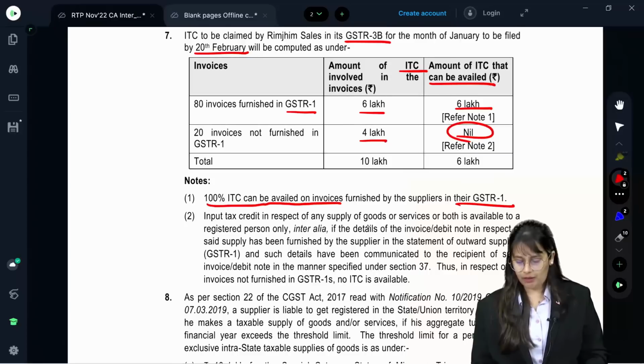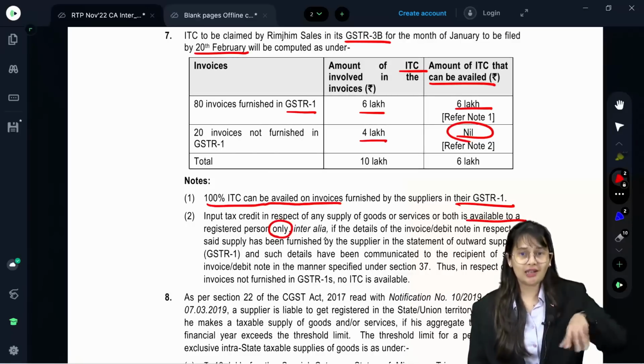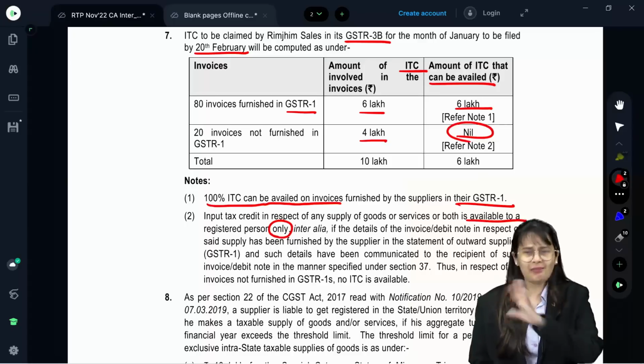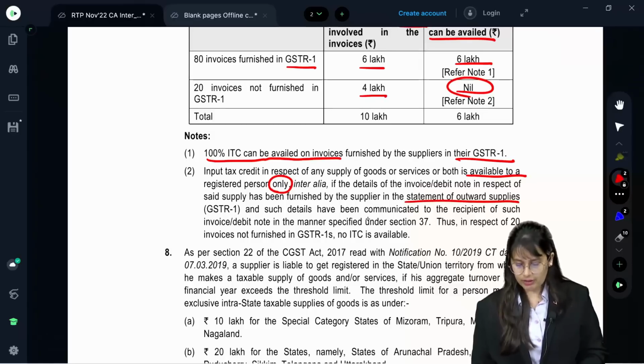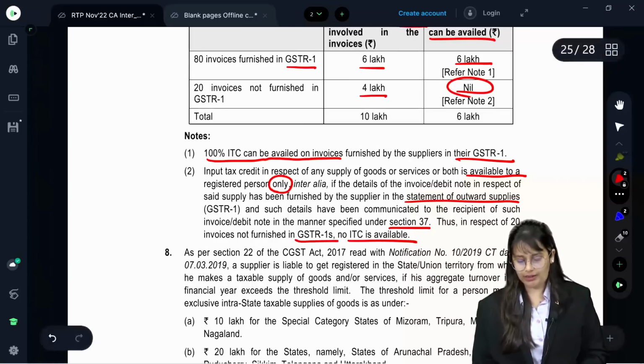Input tax credit in respect of any supply of goods or service or both is available to a registered person only inter alia. Inter alia means amongst the other things. Do we have to write this in exam? No. If the details of the invoice or debit note in respect of said supply has been furnished by supplier in statement of outward supply that is GSTR 1, and such details have been communicated to recipient of such invoice or debit note in the manner specified under section 37. Thus, in respect of 20 invoices not furnished in GSTR 1, no ITC is available.